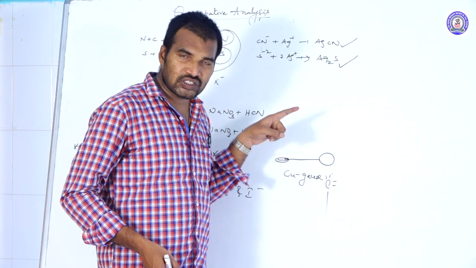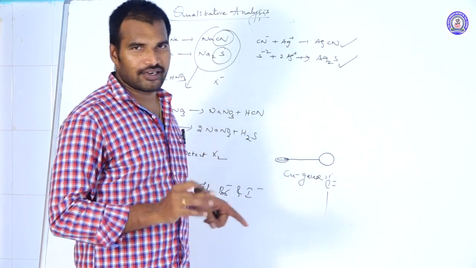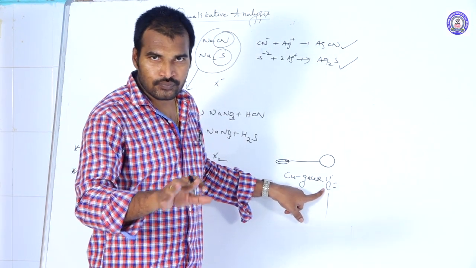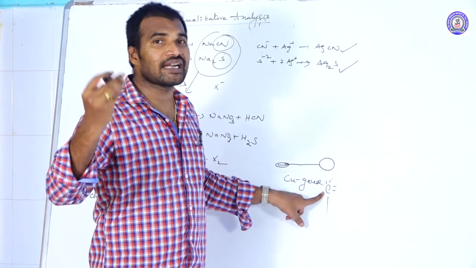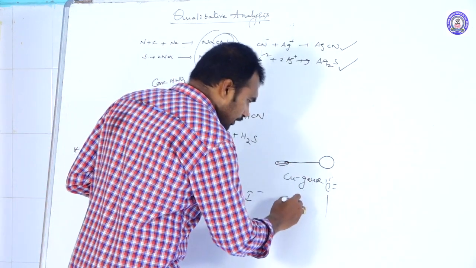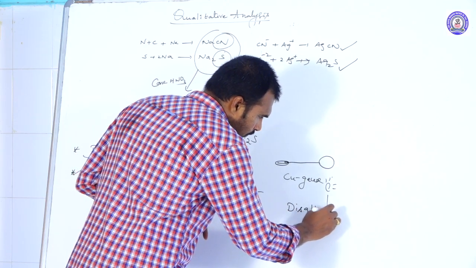You should continue heating the copper wire until the blue color disappears.